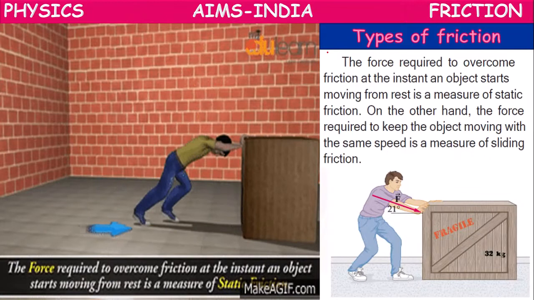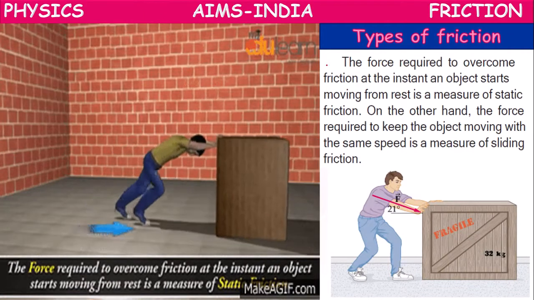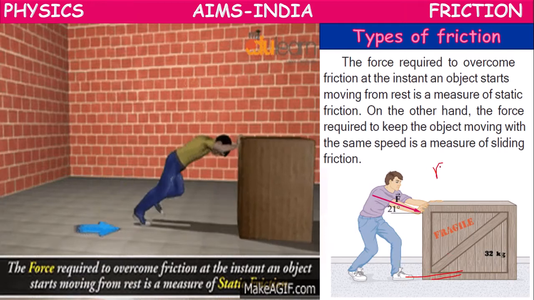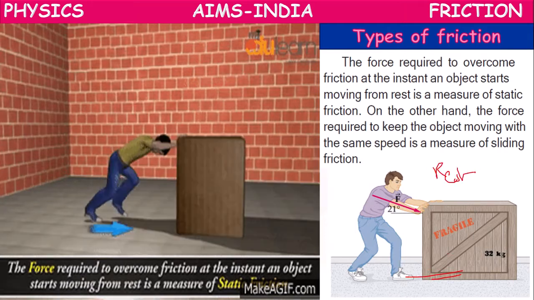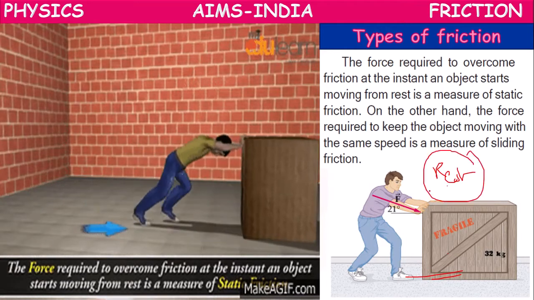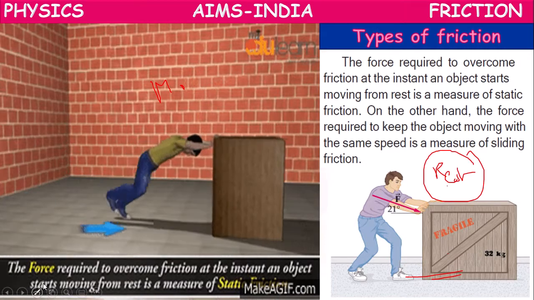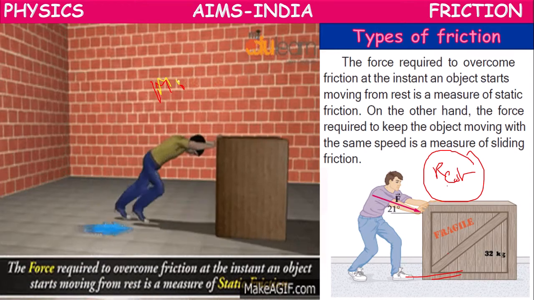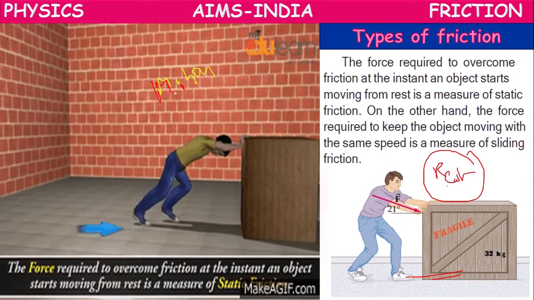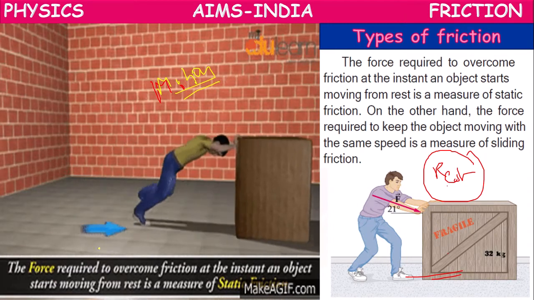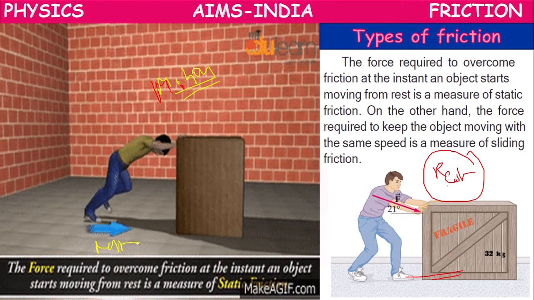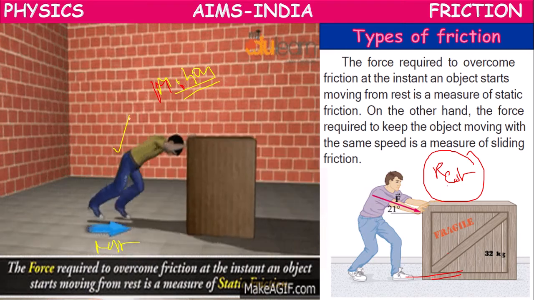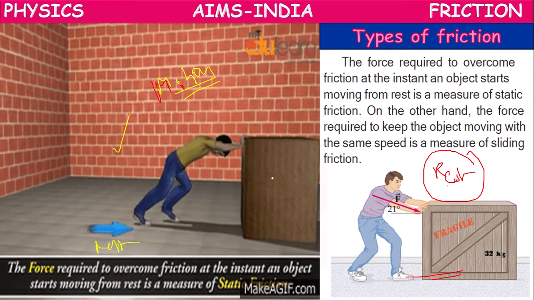Next, types of friction. Before moving, the block is at rest. If you want to create motion in a block which is at rest, and you apply force, at that instant it won't move.